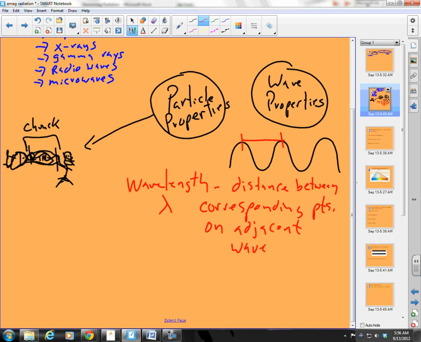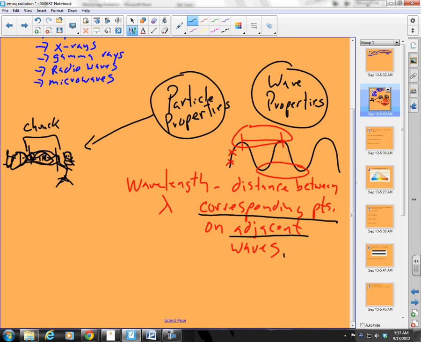Now, does this say here that it is the peak to peak distance? No. Does it say it's the trough to trough distance? No. Does it say it is any 2 points on a wave? No. What does it say? It says that it is the distance between corresponding points on adjacent waves. That is the right definition.